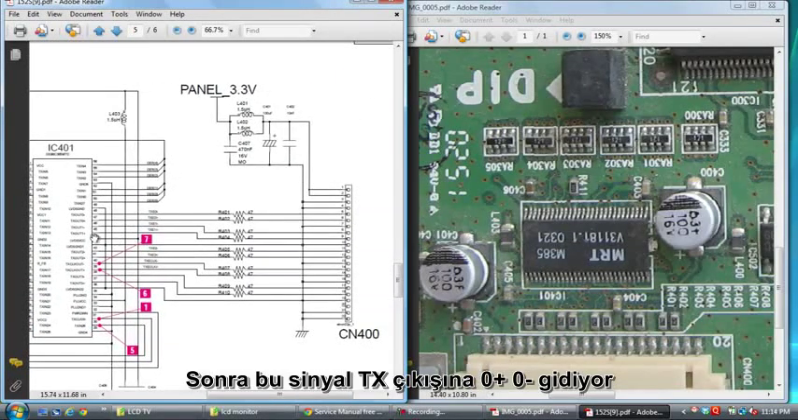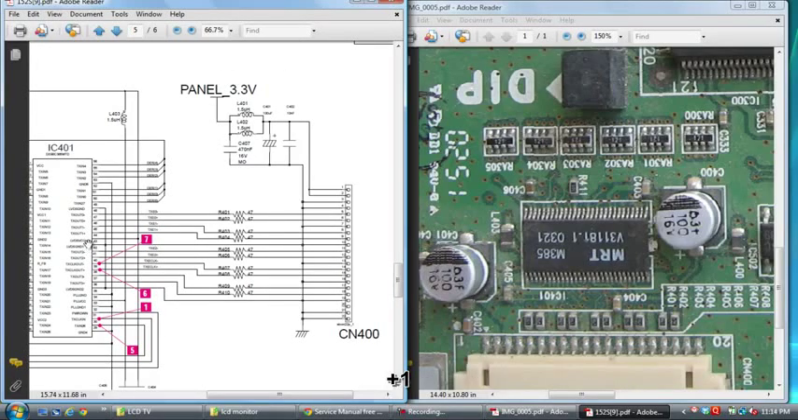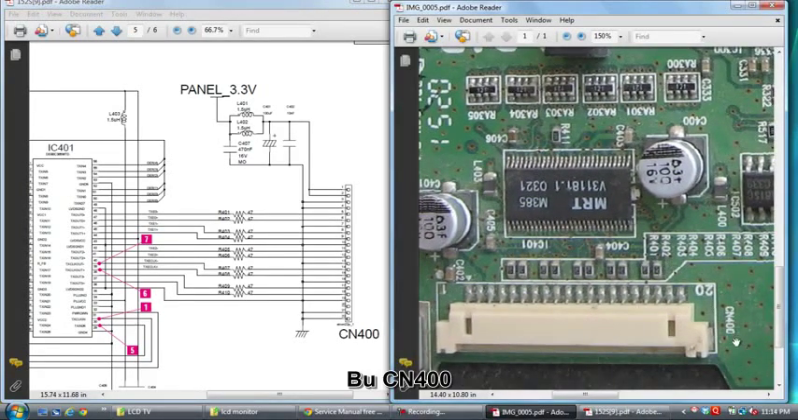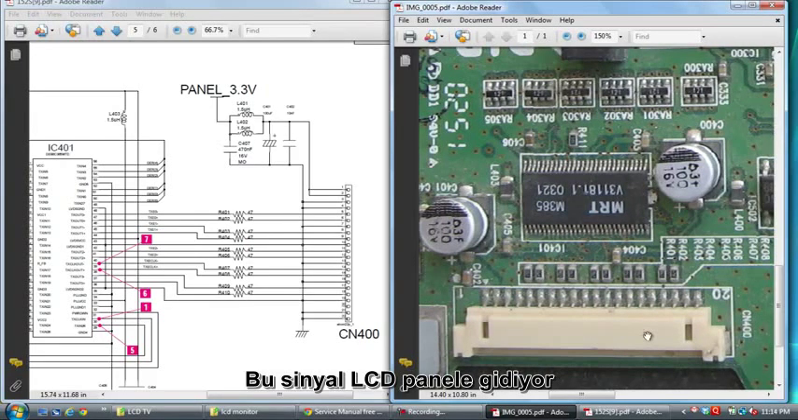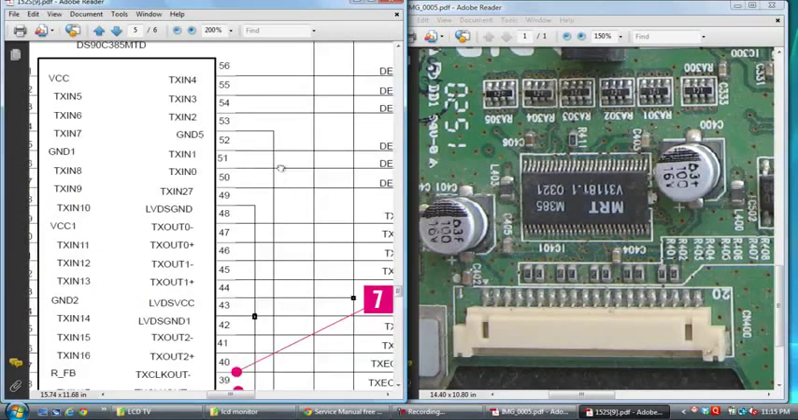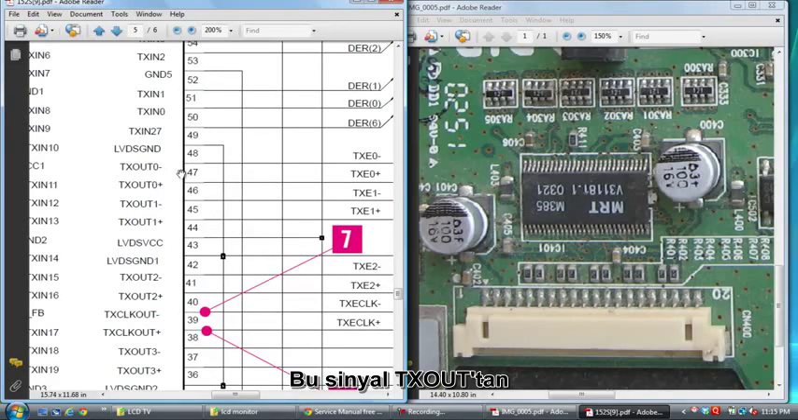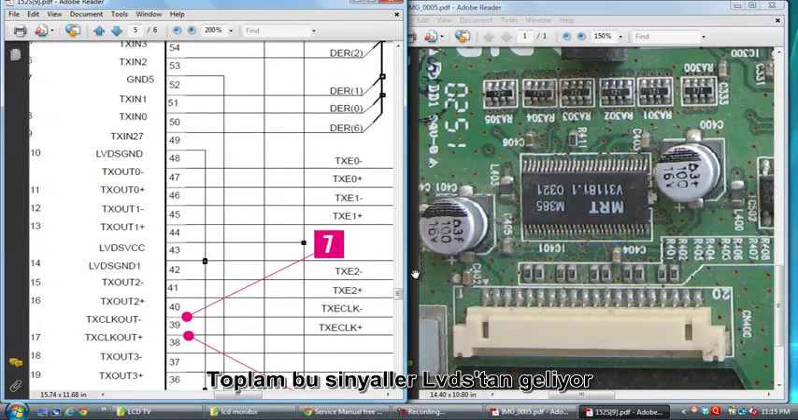After this, the signal goes to TX out 0 plus 0 minus, 1 plus 1 minus, clock plus clock minus, 2 plus 2 minus, 3 plus 3 minus. This signal goes to LCD panel CN400. See here, CN400, this is CN400. This signal goes to the LCD panel. So this signal comes out from TX out 0 plus 0 minus, 1 plus 1 minus, 2 plus 2 minus, clock out plus minus, and TX out plus minus. Total this signal comes out from LVDS.